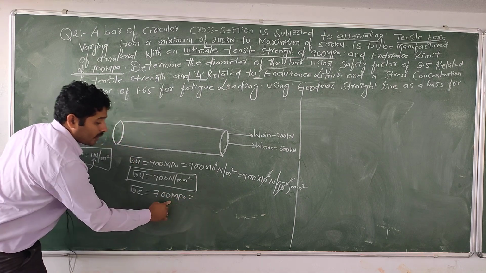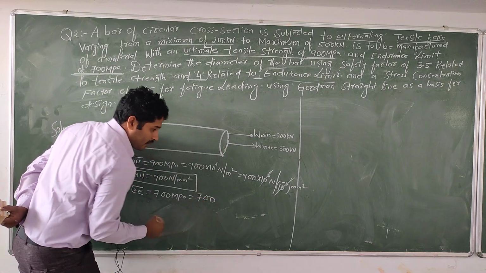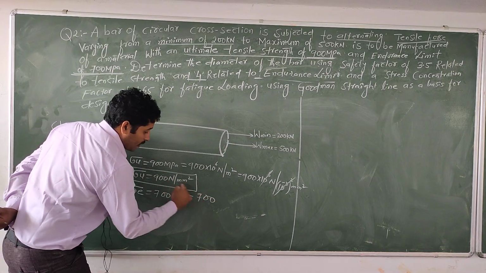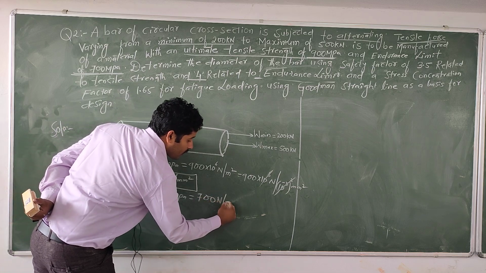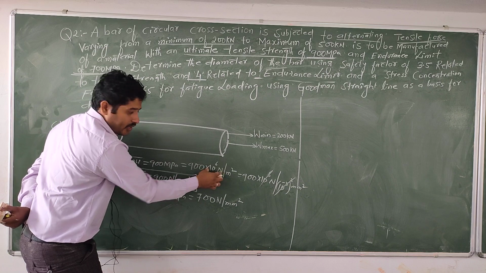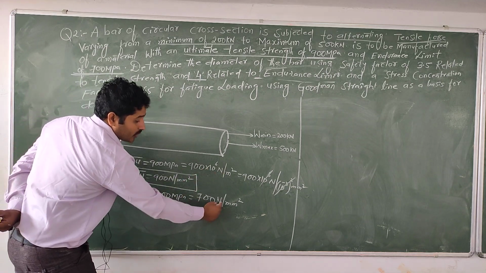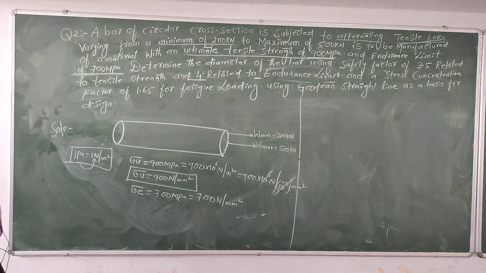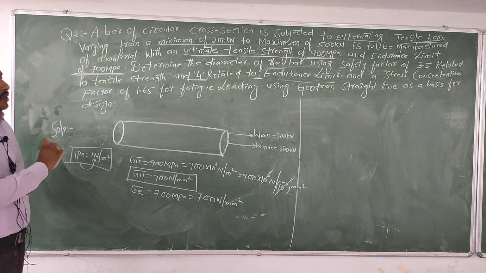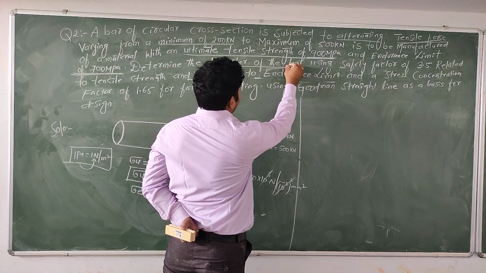Directly we can convert to millimeter square. We follow the same procedure here, and you can easily get the same value, 700 Newton per millimeter square. So in this case we need to find out the diameter of the bar.